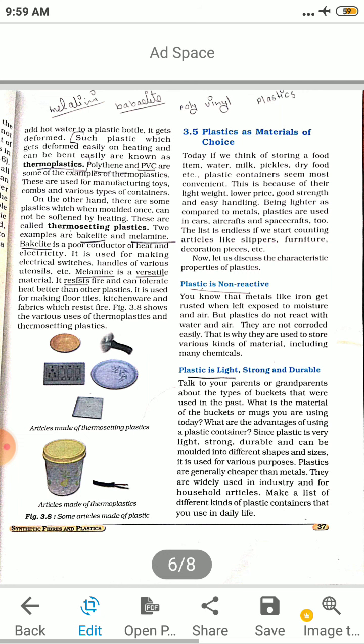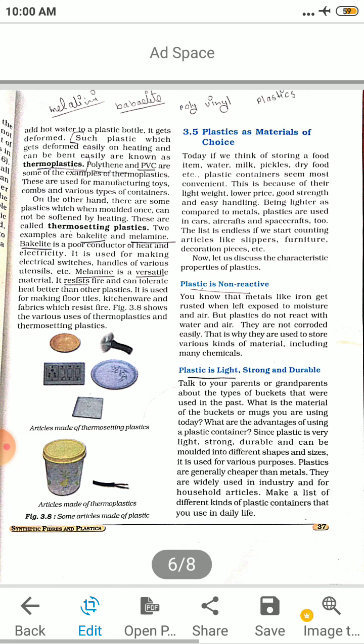Let us discuss characteristic properties of plastics. Plastic is non-reactive. You know that metals like iron get rusted when left exposed to moisture and air, but plastics do not react with water and air. They are not corroded, it does not spoil. That is why they are used to store various kinds of material, including many chemicals.